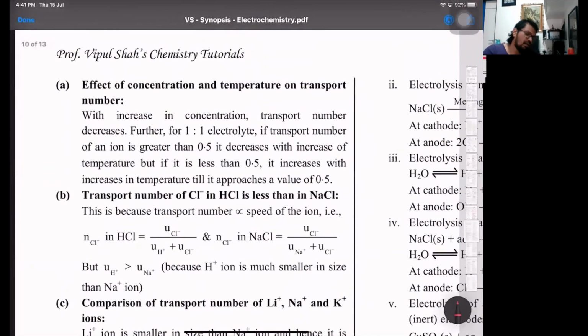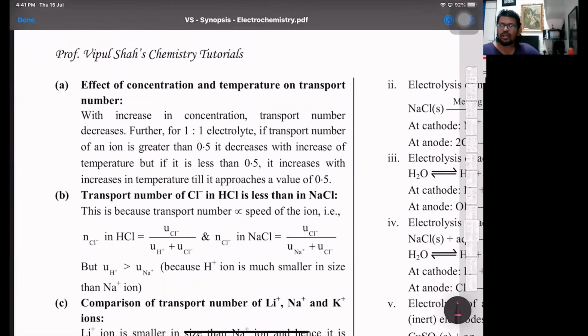Then, effect of concentration and temperature on transport number. This is an add-on part, so just have a look at it. With increase in concentration, transport number decreases. Further, for a 1:1 electrolyte, if the transport number of an ion is greater than 0.5, it decreases with increase in temperature. But if it is less than 0.5, it increases with increase in temperature till it reaches a value of 0.5. So it's basically till it becomes equal for both.